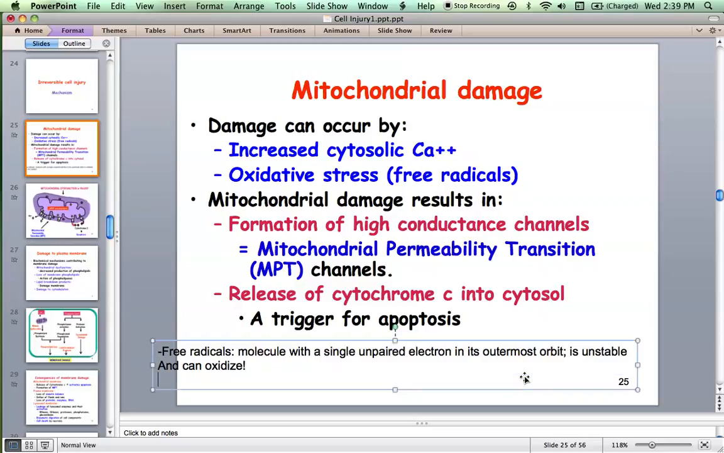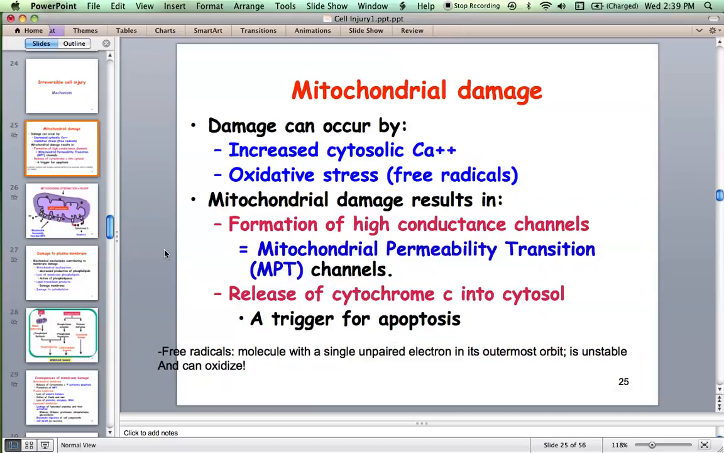So these free radicals can injure mitochondria, and mitochondrial damage results in formation of high conductance channels, what you call mitochondrial permeability transition channels, and there is release of cytochrome C into the cytosol, which triggers apoptosis. What is apoptosis?